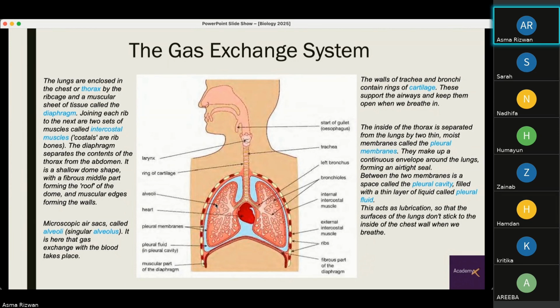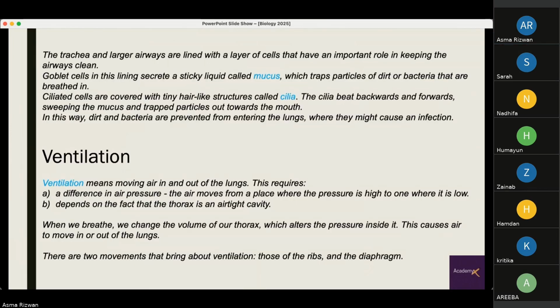So these little cloud-like structures, these are the alveoli. These are microscopic air sacs. This is where gas exchange takes place between the alveoli and the blood. How is this happening? Again, let's study that.